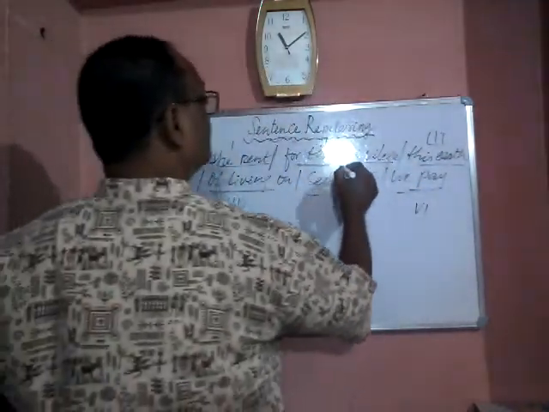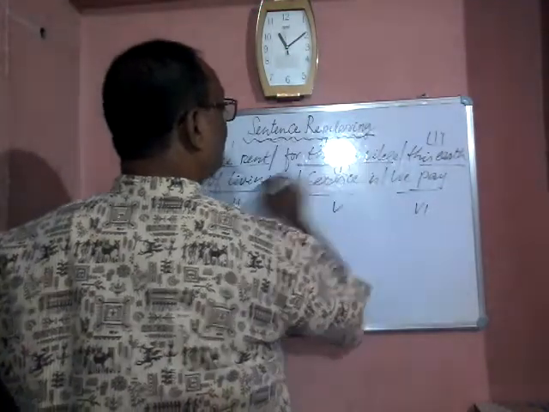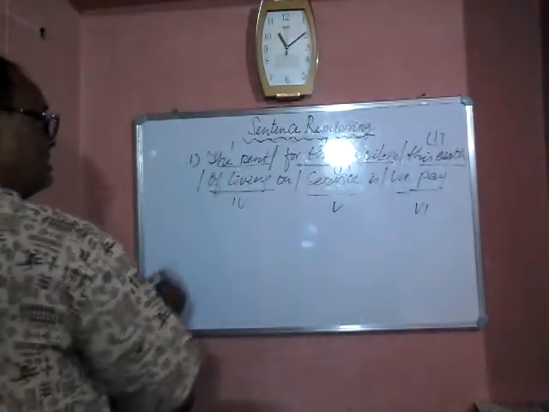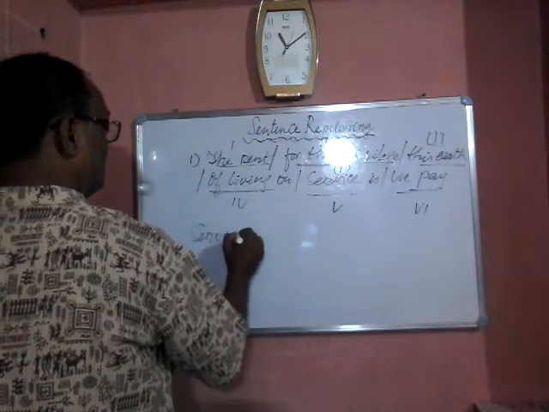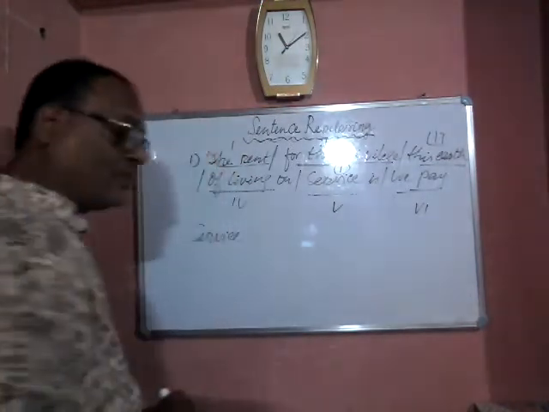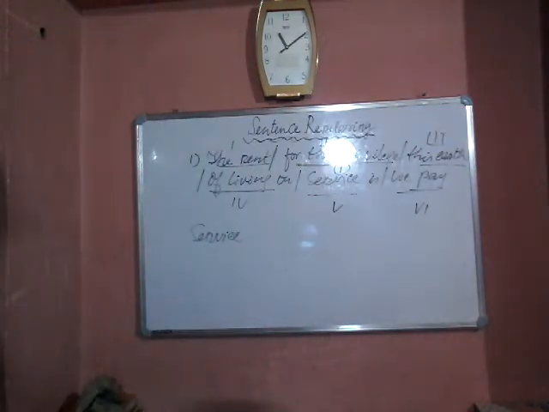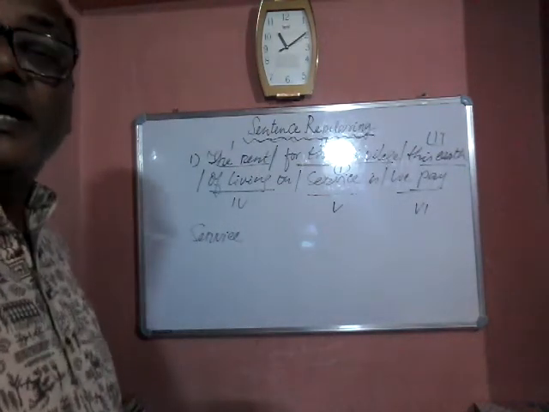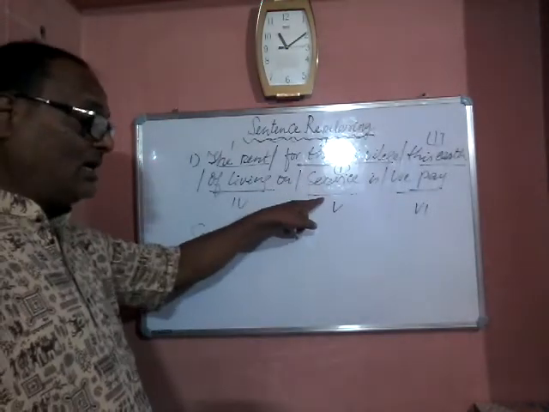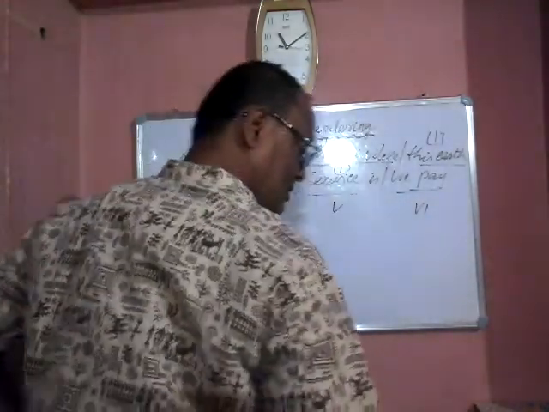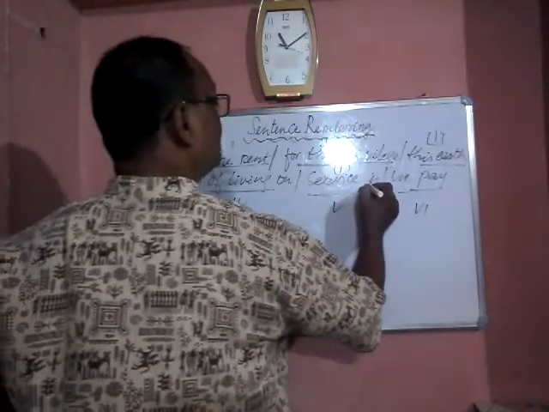Here, service is the subject. The very first phrase I have taken is service. Service is the subject.